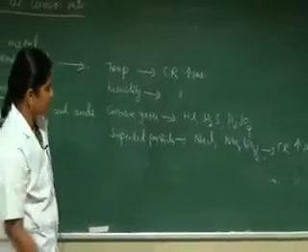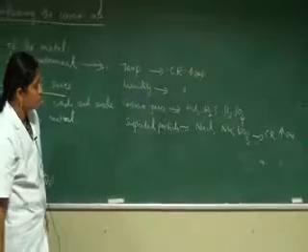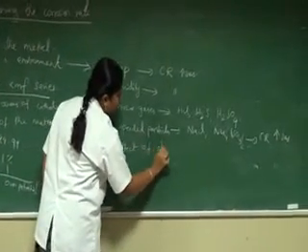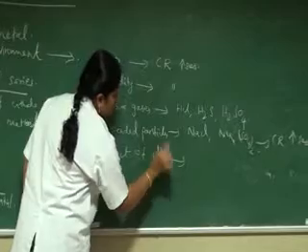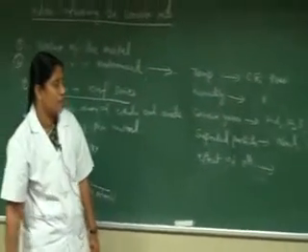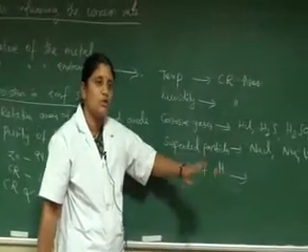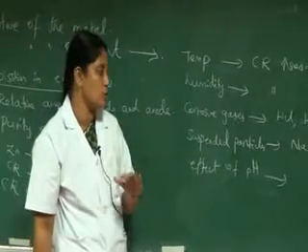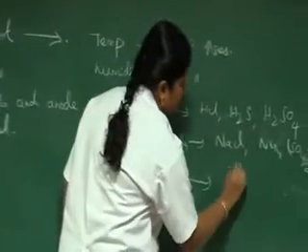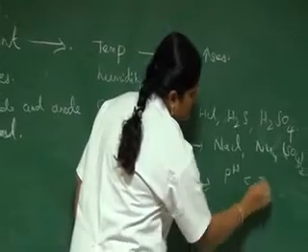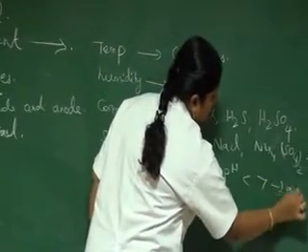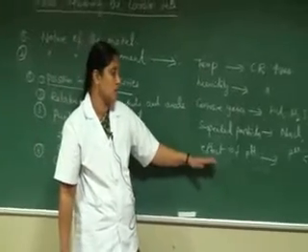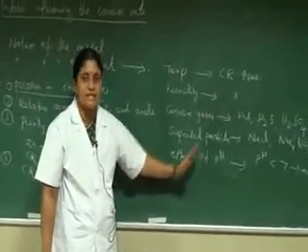And another important one is the effect of pH. We know that on the pH scale, water at pH 7 means no corrosion takes place. Normally an acidic medium, pH less than 7, favors corrosion compared to a basic medium.